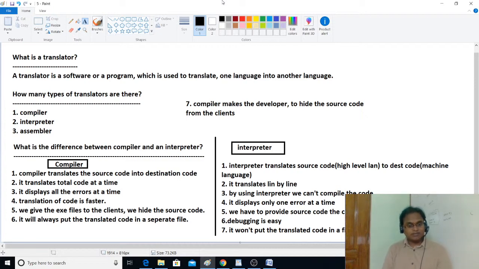Let us say I have developed it in PHP. Now which code will I give to you? You are the client, right? In PHP I developed. Can I create an .exe file here? No, the PHP file will be translated into machine code by using an interpreter.